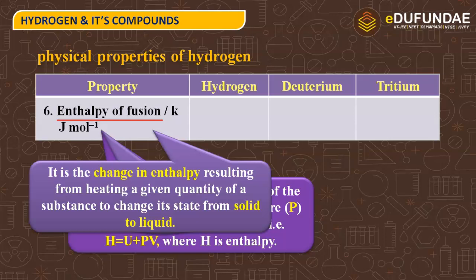So the enthalpy involved in this process is known as enthalpy of fusion. And hydrogen is having enthalpy of fusion as 0.117 kilojoules mole inverse, deuterium 0.197 kilojoules mole inverse, and tritium is not defined.